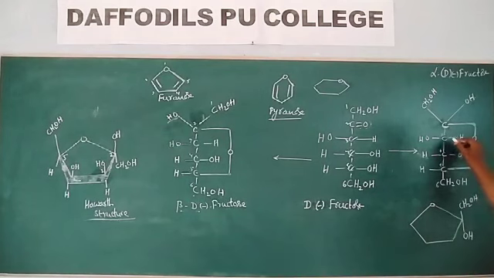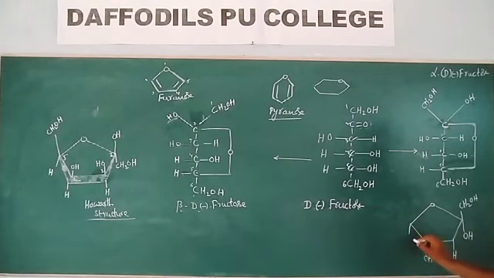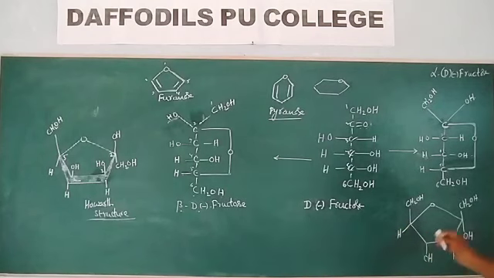This is CH2OH. The second carbon. This is the second carbon. Third carbon, H is on the right side. OH group, fourth carbon. This is the fifth carbon, CH2OH. And here one hydrogen is present. So this is the structure of beta-D-(-)-fructose.